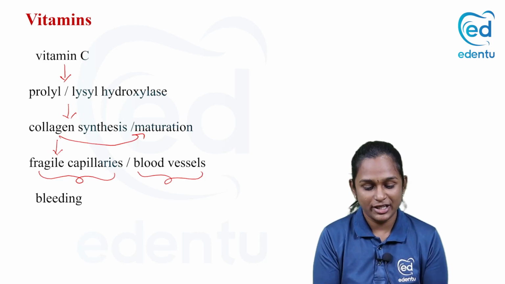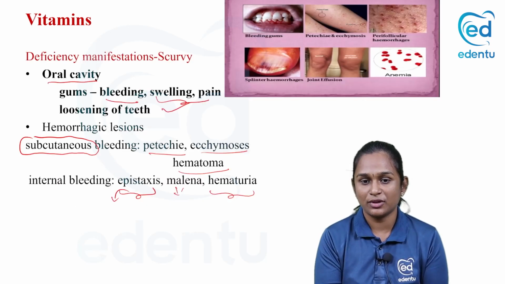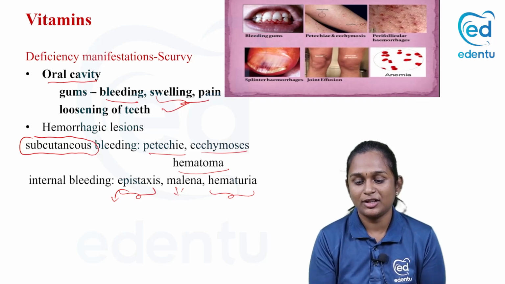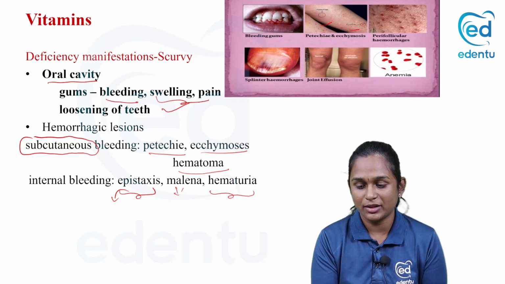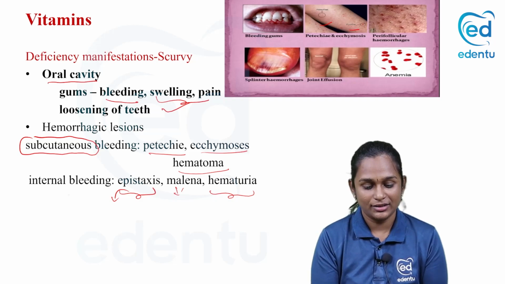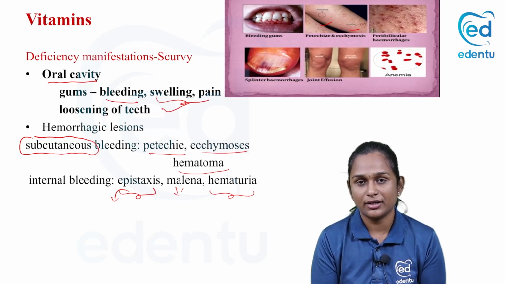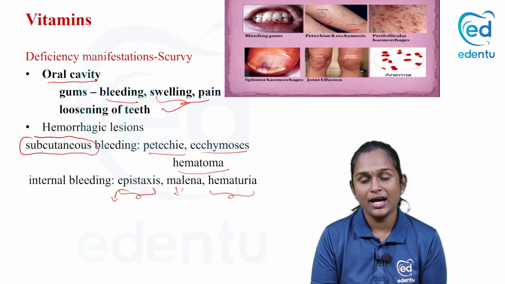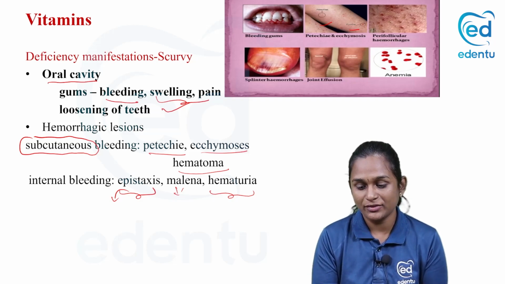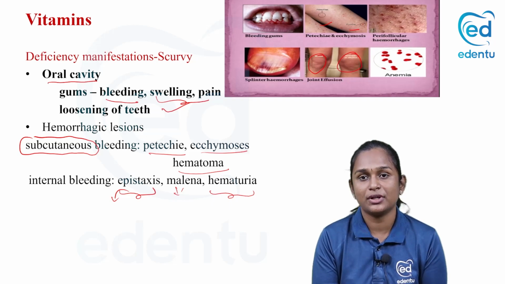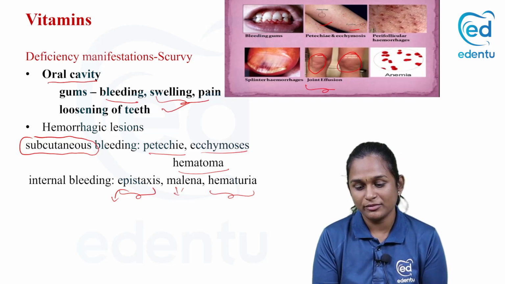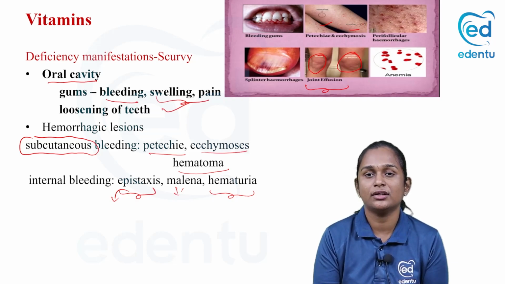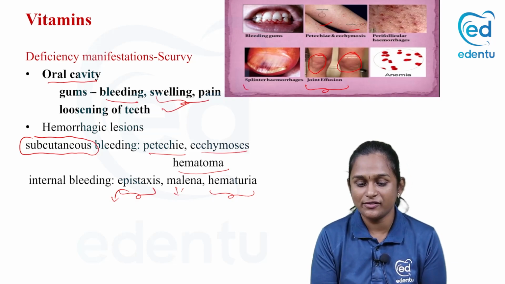So the bleeding manifestations: in the oral cavity, the gums will be bleeding. When there is subcutaneous bleeding, it will be seen as petechiae and ecchymosis. There will be internal bleeding: epistaxis, bleeding from the nose, blood in stool, that is melena, and hematuria, blood in urine. Apart from that, they may also present with bleeding into the joints, with joint effusion.